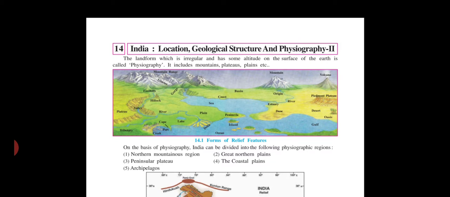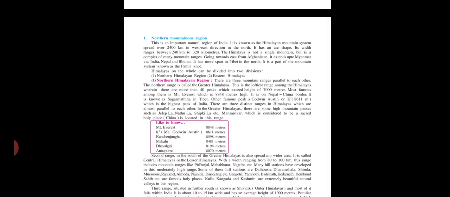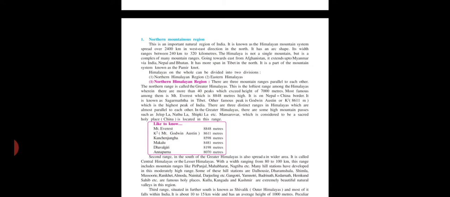Number 1, northern mountainous region. Number 2, great northern plains. Third, peninsular plateaus. Fourth, coastal plains. And fifth, archipelagos. So, one by one, we will discuss in brief, because already in the previous standard you learned about it. Parallelly, the related video and audio-visual aids I already sent you, and orally I would like to explain here.